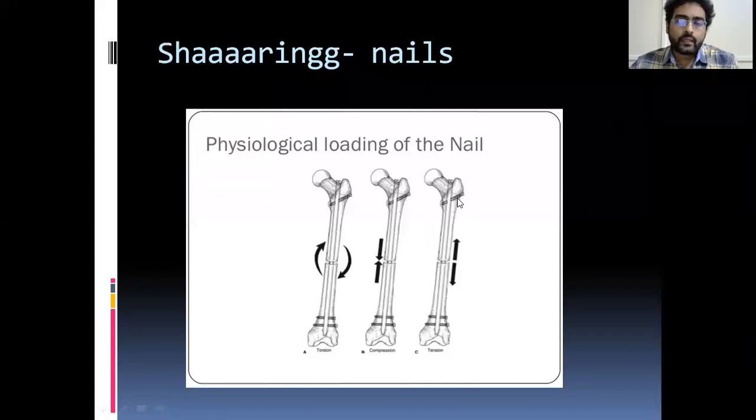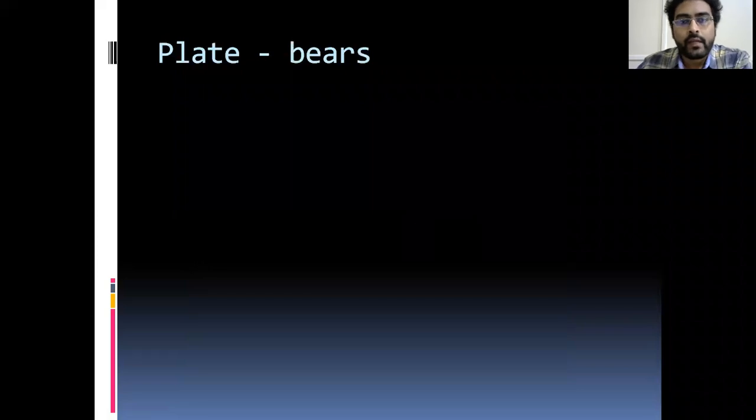When the load is applied, that is when you walk with the nail inside your bone, it will give axial load to the bone. That means it will compress the bone ends. This is called axial loading. The force transfers through the bone. This is called physiological loading of the nail. That's why nails are sharing devices, because the force transfers through both bone and nail. So they share the ground reaction force between bone and nail. Whereas a plate always bears the load.